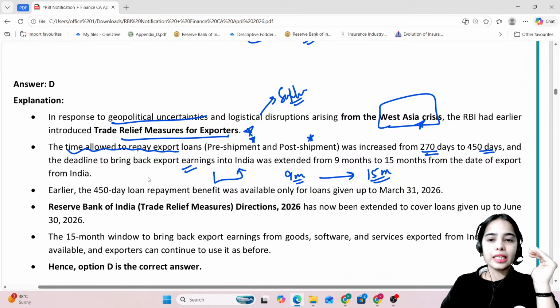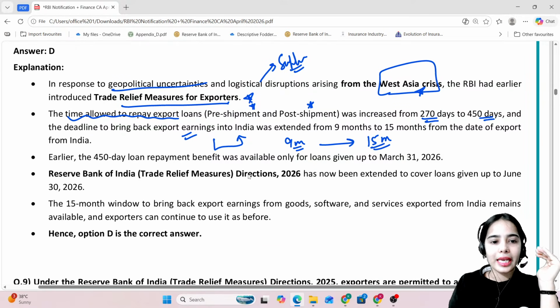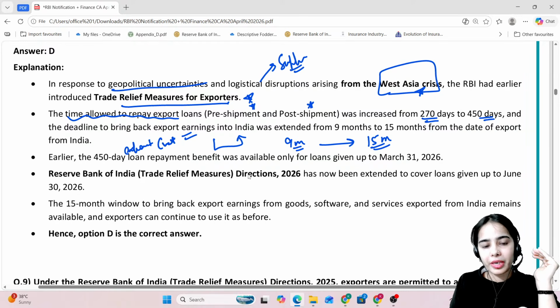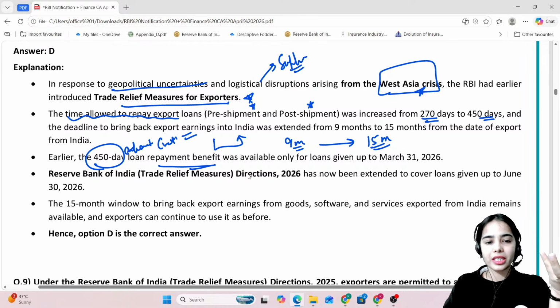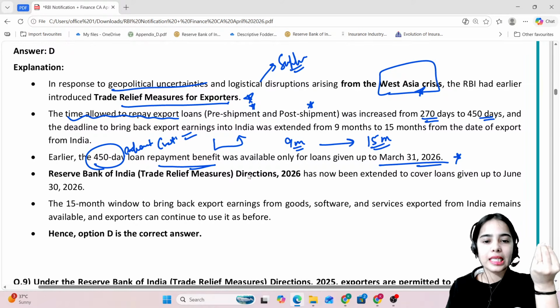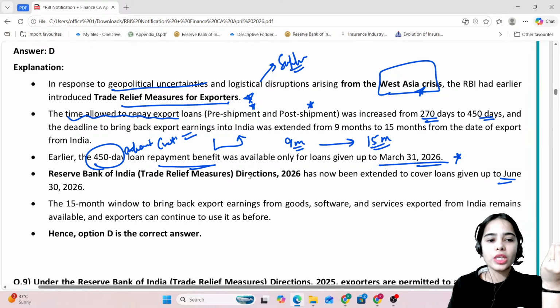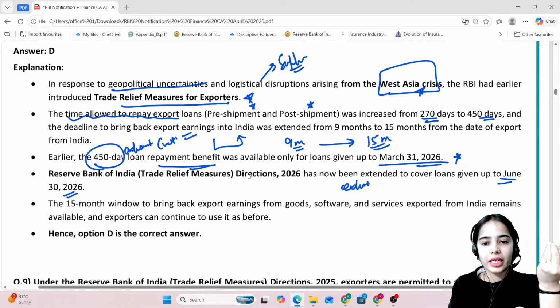Now it has been said that previously the export credit repayment benefit of 450 days, like within 450 days you can repay the export credit, was only up till March 31st 2026. Now the timeline has been increased till June 30 2026. So if you are taking the export credit up till June 30th 2026, you will get the extended timeline of 450 days for the repayment.